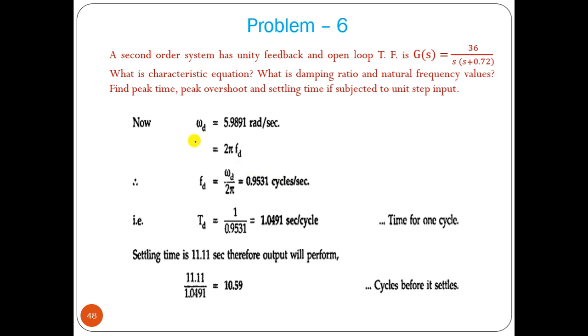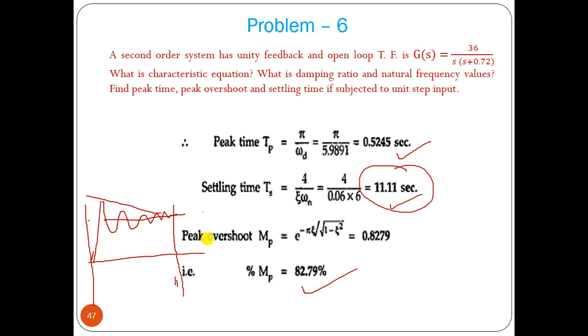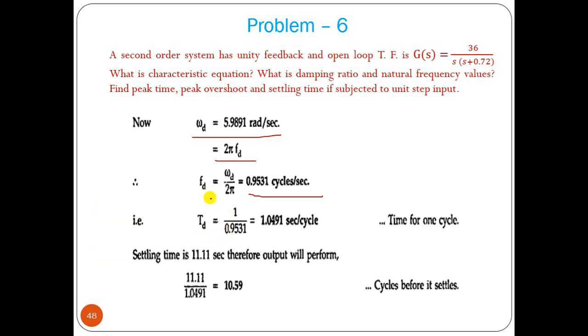For that, what you know, omega d, damping frequency, omega equal to 2 pi f. Now f equal to what? Frequency, omega d by 2 pi. So frequency means number of cycles per second. So 0.9 cycles per second should be there. Okay, then td you can write as 1 by f, T equal to 1 by f. So 1.04 second per cycle.